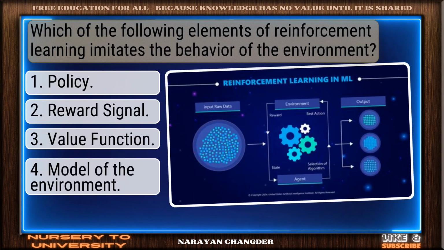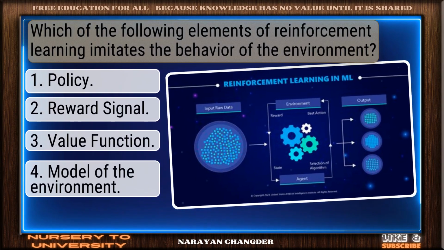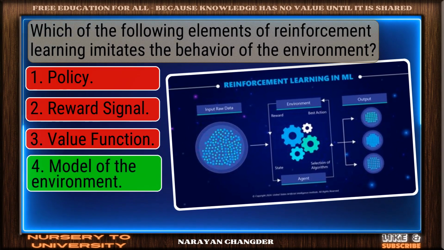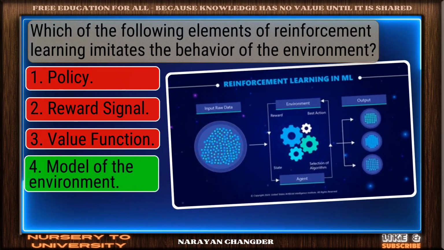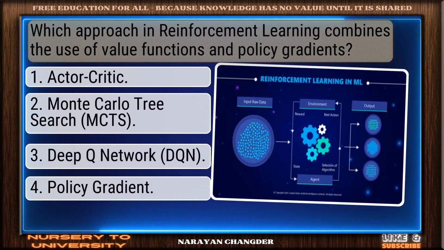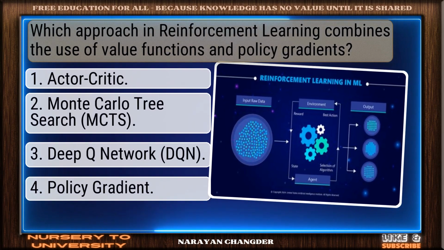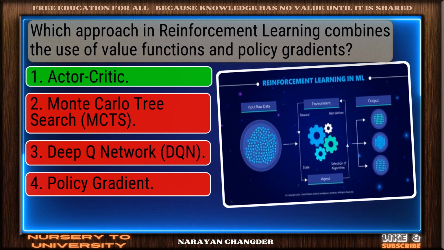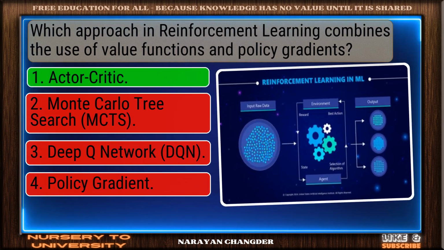Question number 13. Which of the following elements of reinforcement learning imitates the behavior of the environment? Sharp thinking. Model of the environment is the right choice. Question number 14. Which approach in reinforcement learning combines the use of value functions and policy gradients? Great thinking. Actor-critic is the right choice.